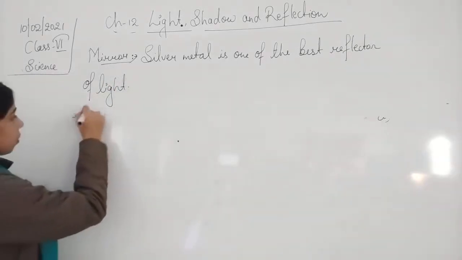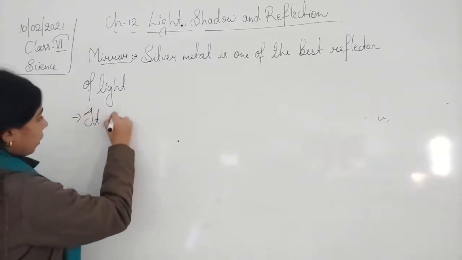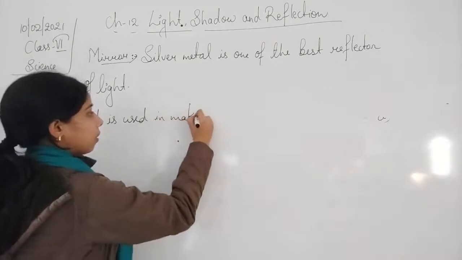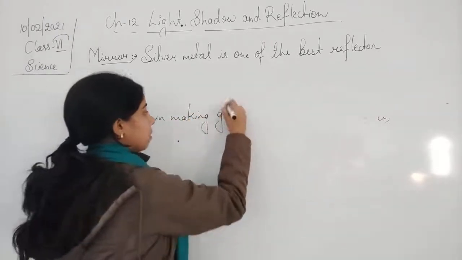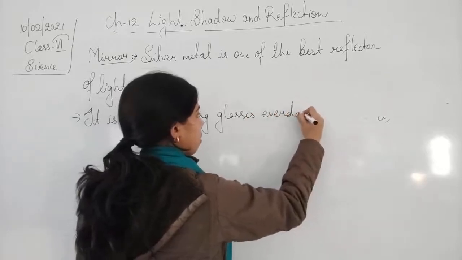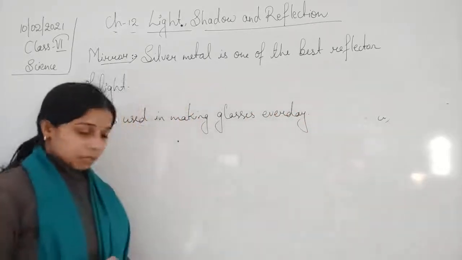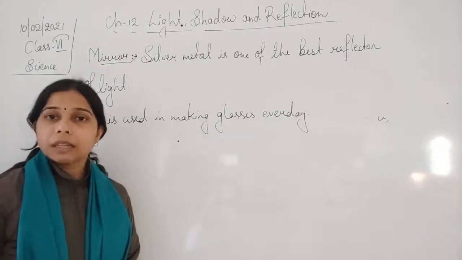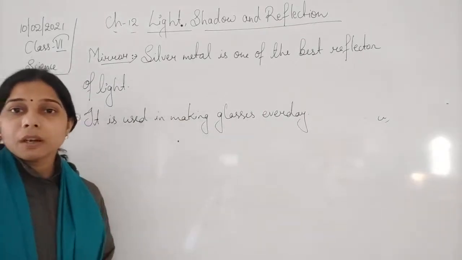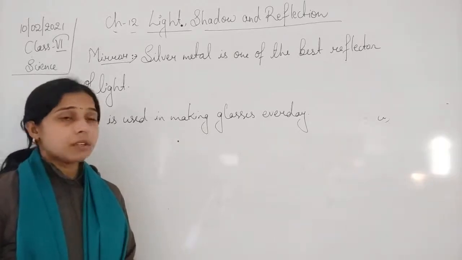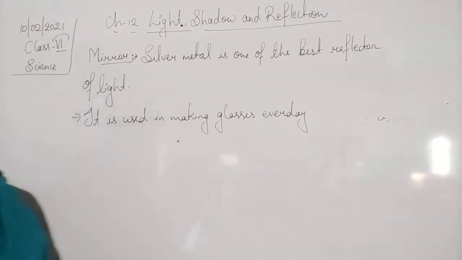It is used in making mirrors every day. Basically, it is used in making mirrors. So on the basis of that, we can say that silver is considered to be the best reflector. So that's why it is used in the mirror here.